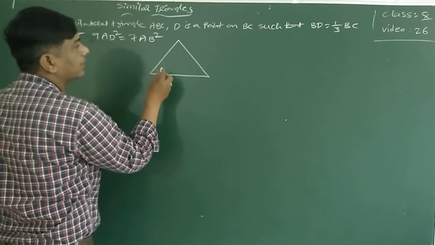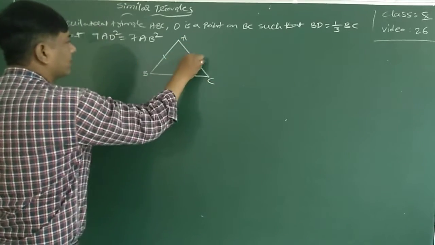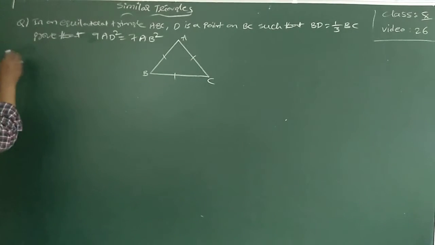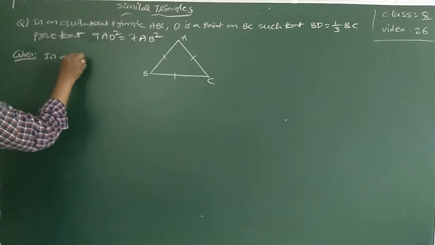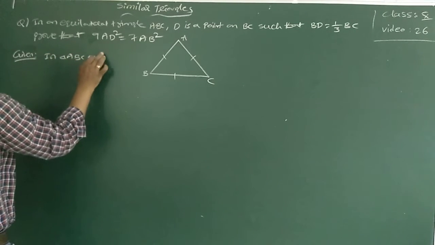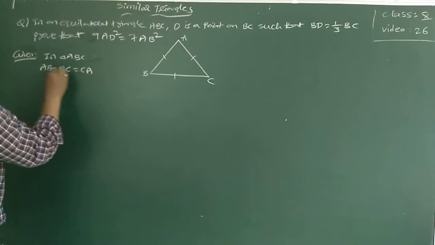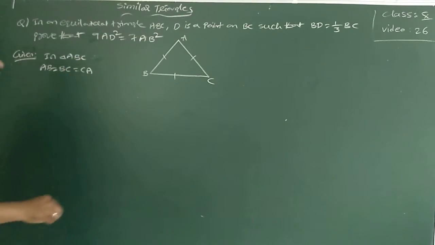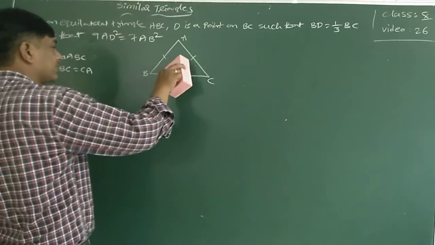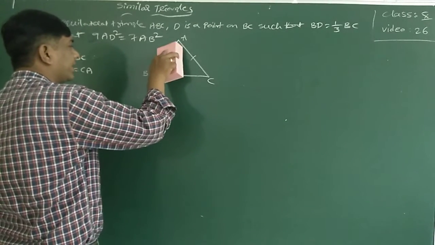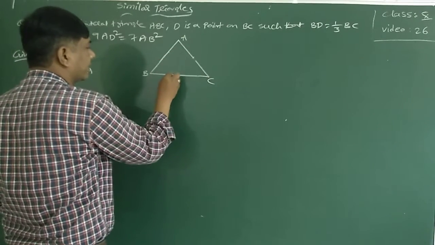ABC triangle, an equilateral triangle. In triangle ABC, AB is equal to BC is equal to CA. All the sides are equal. Because I will mark some other points also, sir, keep it in mind that I am not making the figure exactly. I wrote the equal condition anyhow, so directly I will take it here.